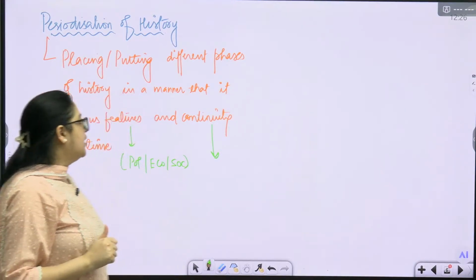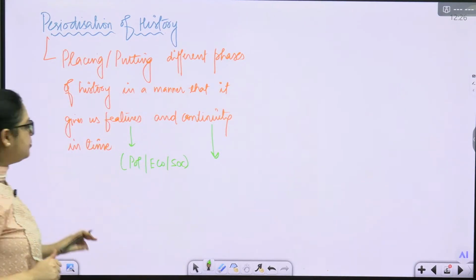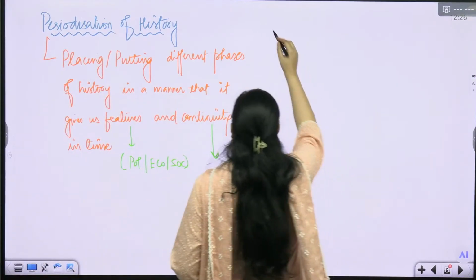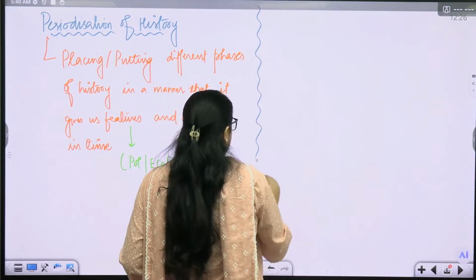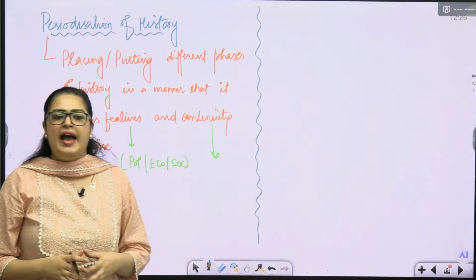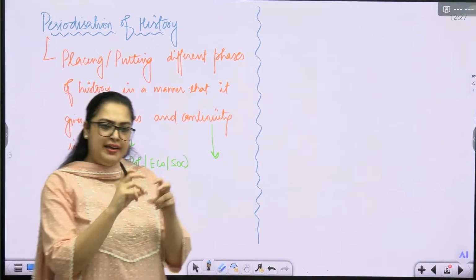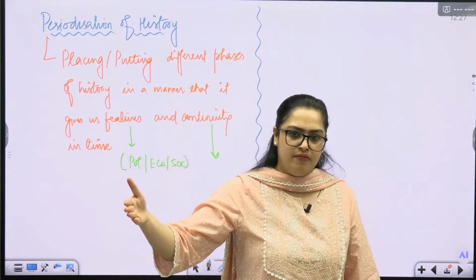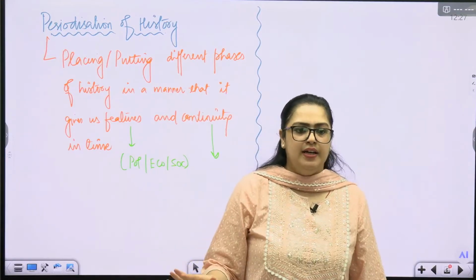Okay, now when you talk about periodization, we have actually divided history into three broader categories. ऐसा कोई हार्ड लाइन नहीं है, मतलब it is not set in stone कि ऐसे ही होगा तो ऐसे ही, three categories we will be there. No, it is not like that.